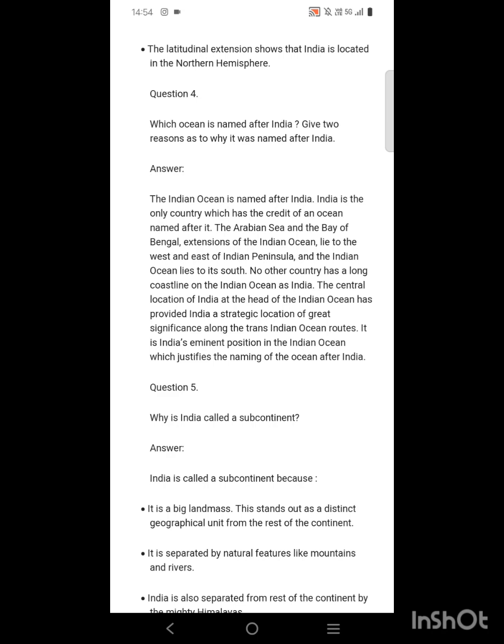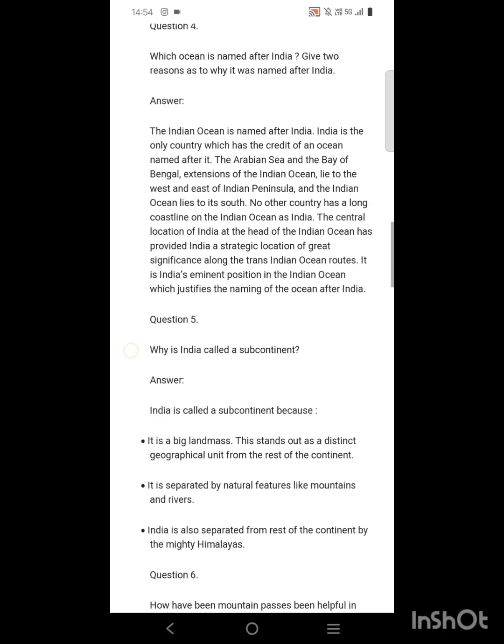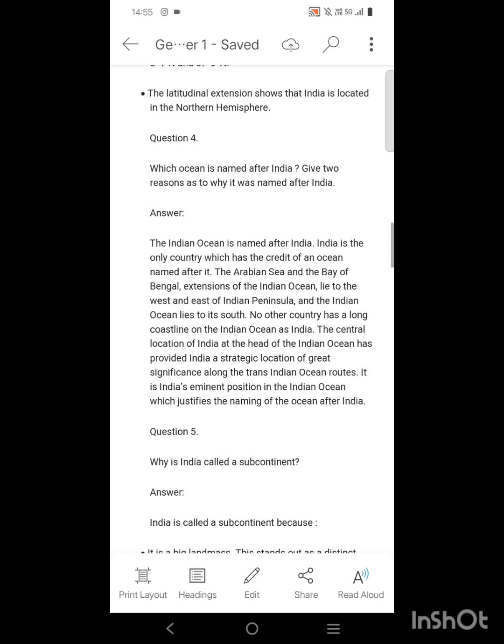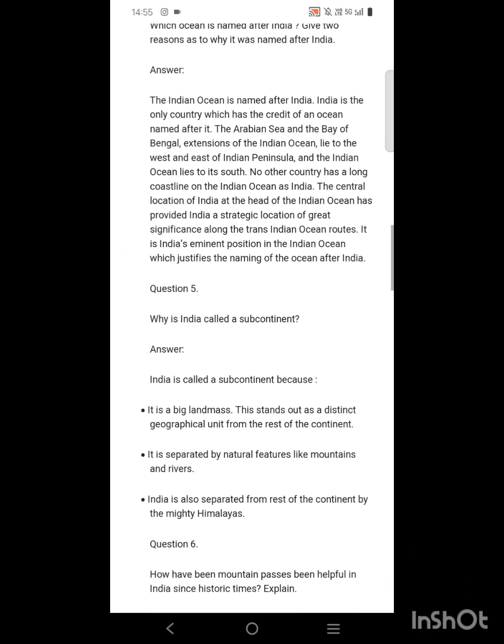The central location of India at the head of the Indian Ocean has also provided India a strategic location of great significance, as it connects the countries of Europe with the countries of South Asia. India also got an eminent position because of the Indian Ocean for trading with Africa, Southern Europe and South Asia.